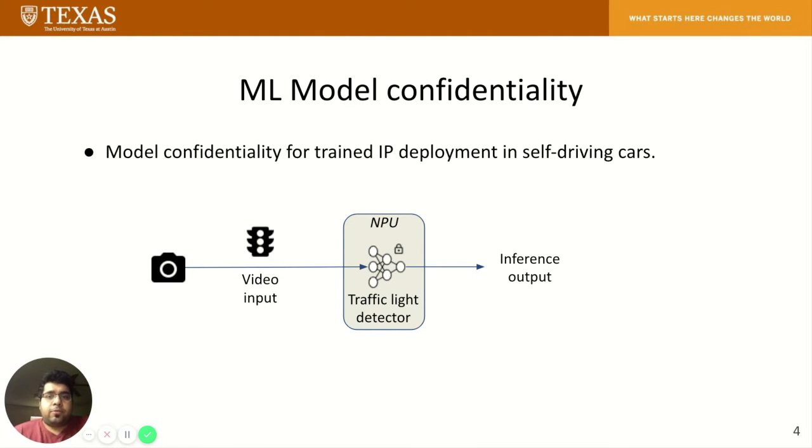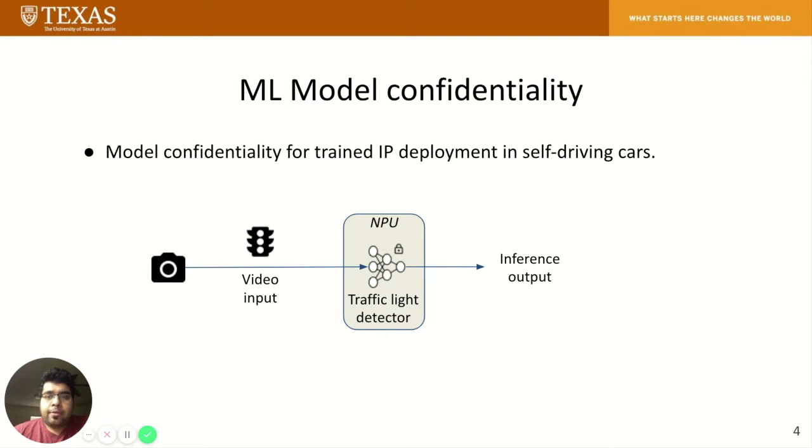Institutions spend millions of dollars and many man and compute hours to train a model performing classification. These models are proprietary and can be deployed in security critical applications. For example, the traffic light detection system in a self driving car streams video from a camera and sends it over to a traffic light detector running on a neural processing unit.